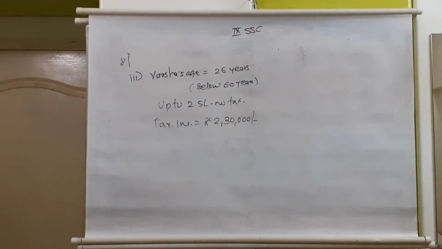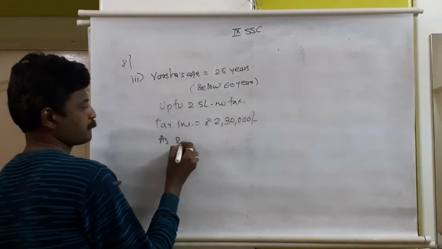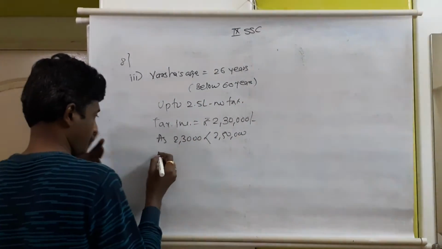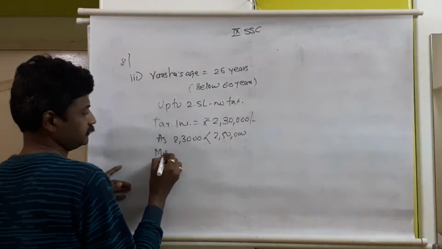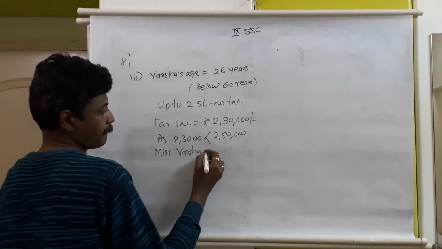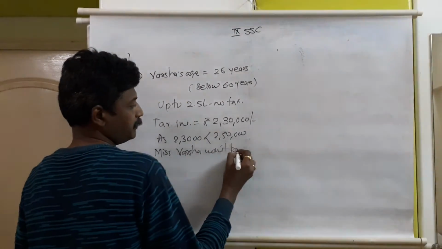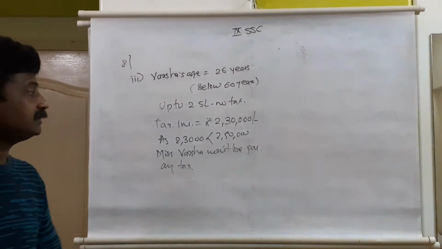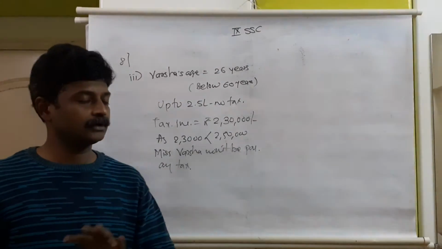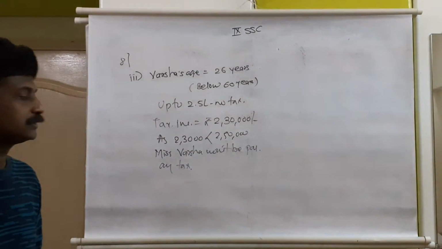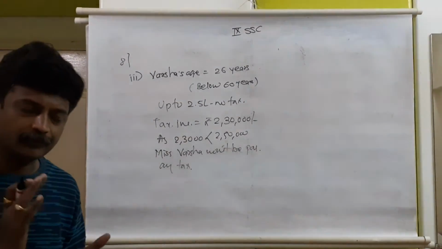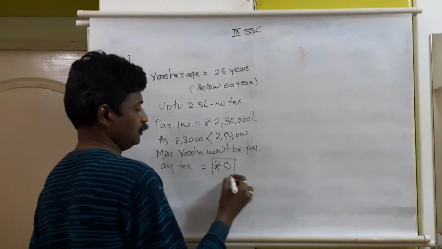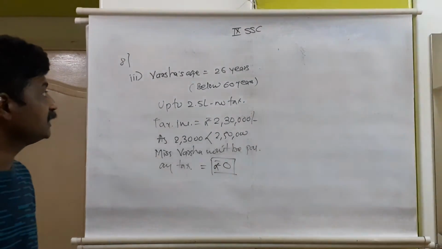So we need to mention it there: 2,30,000 rupees is less than 2,50,000. Miss Varsha won't be paying any tax, as the taxable amount is less than the limit. Till 2.5 lakh no tax. Her amount comes below 2.5 lakh, so there won't be any tax for Miss Varsha, which means it is 0 rupees. So the tax payable by her will be 0 rupees, or no tax is payable by Miss Varsha.